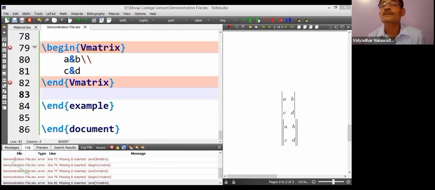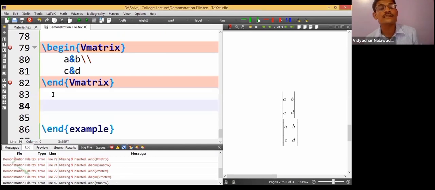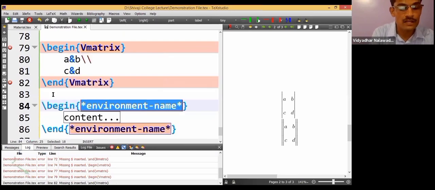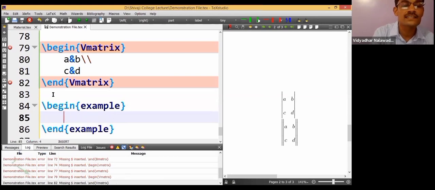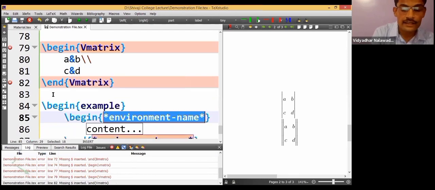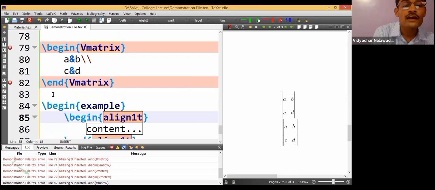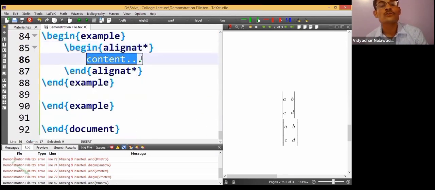If I want to type such expressions, side by side expressions, let us see the code for that. Very interesting code. This will be the last thing I will be discussing with you, and we'll be discussing integration also. Let me begin with one example. Begin example. In this example, I will be typing whatever I have written just now on my screen. Here the command is begin alignat, ALIGNAT. Let me put a star for that.